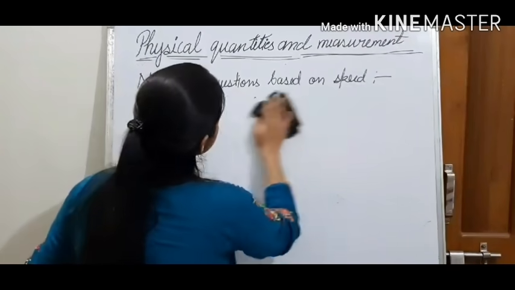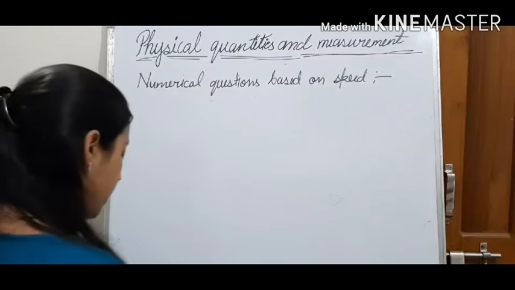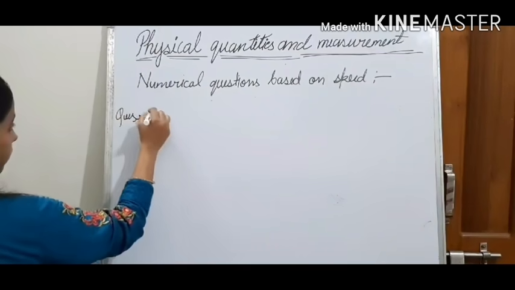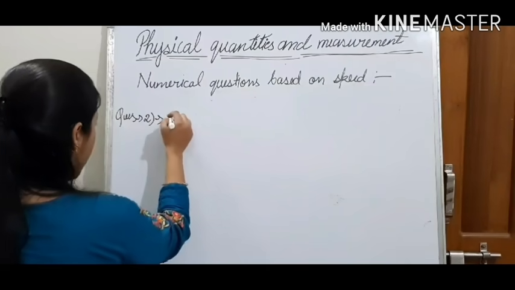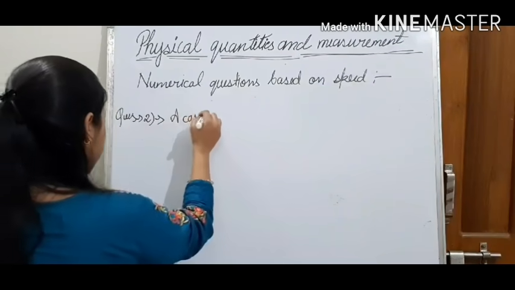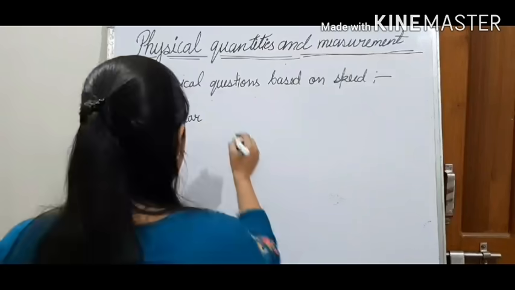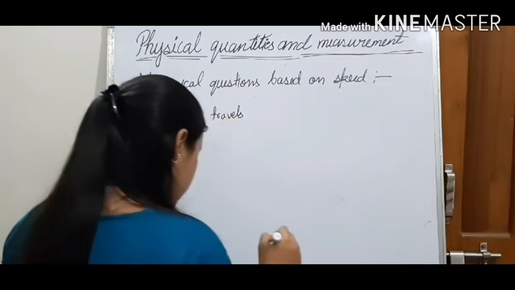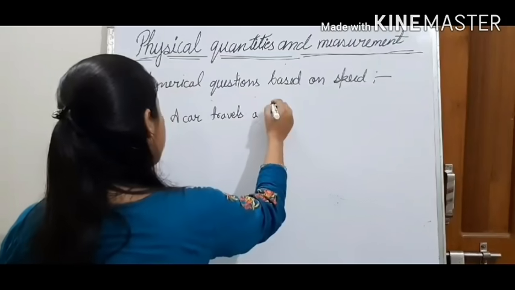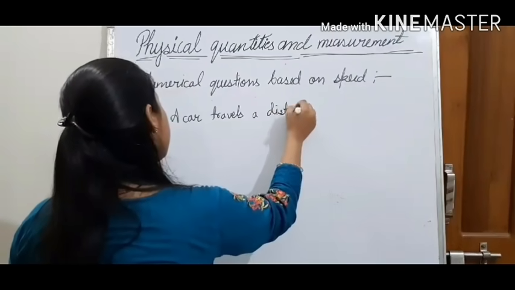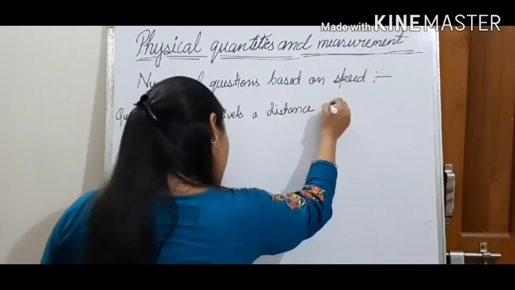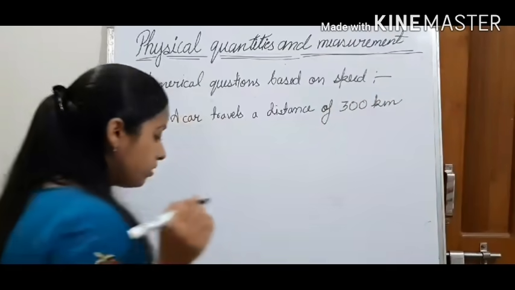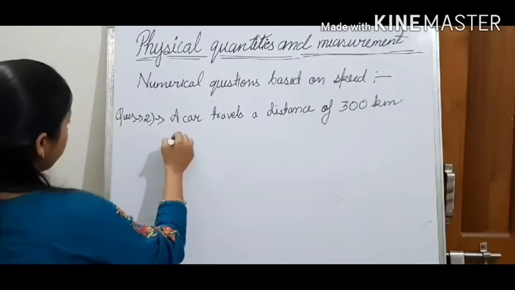And the question is, question number 2, you write down. A car travels a distance of 300 kilometer in 3 hours.